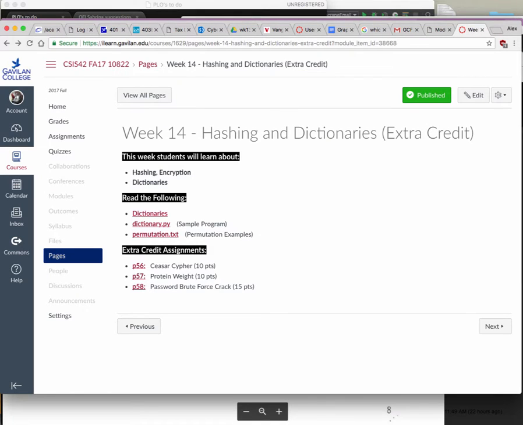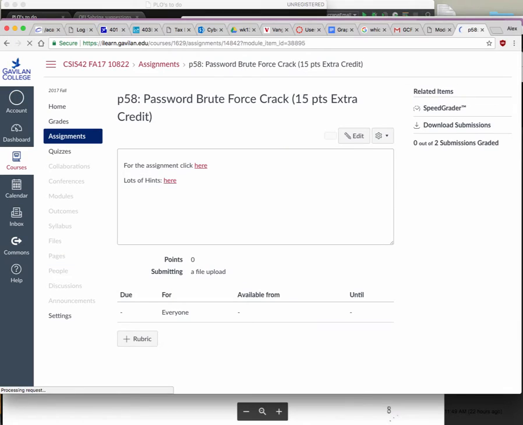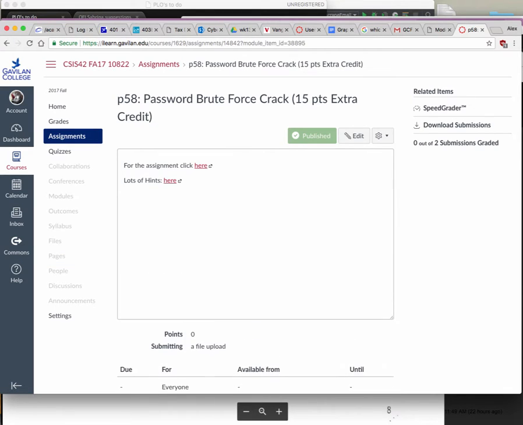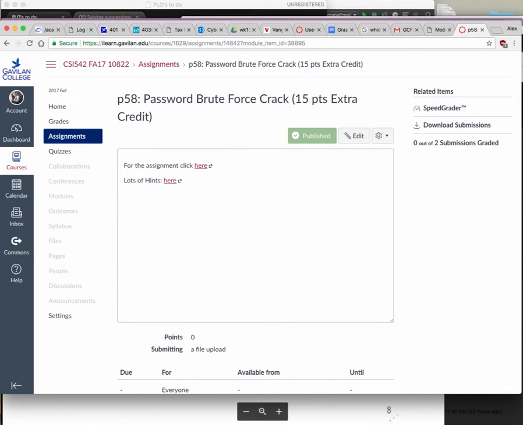We've got a practical decryption problem. And now I am going to tell you a little bit more in detail about hashing, which is used in this fun little assignment that I came up with here, which is brute force password crack.